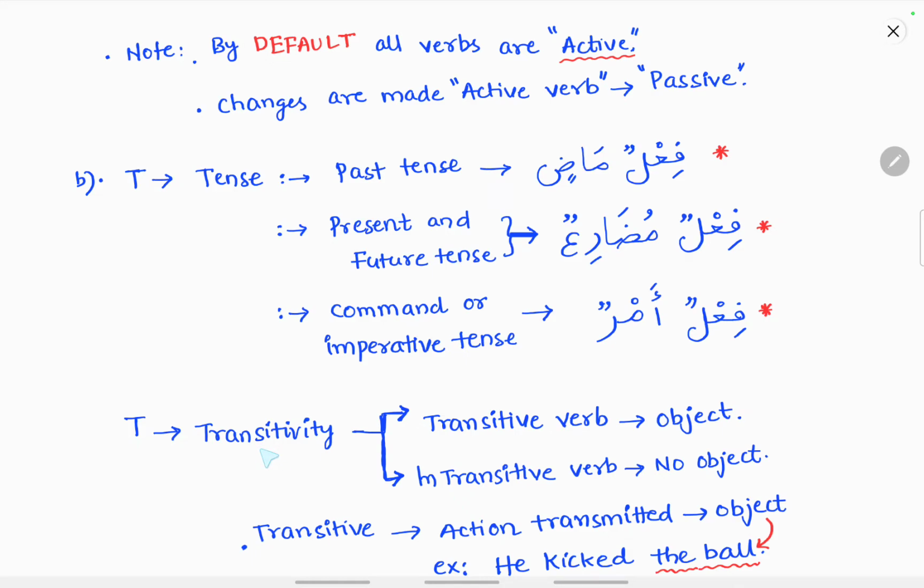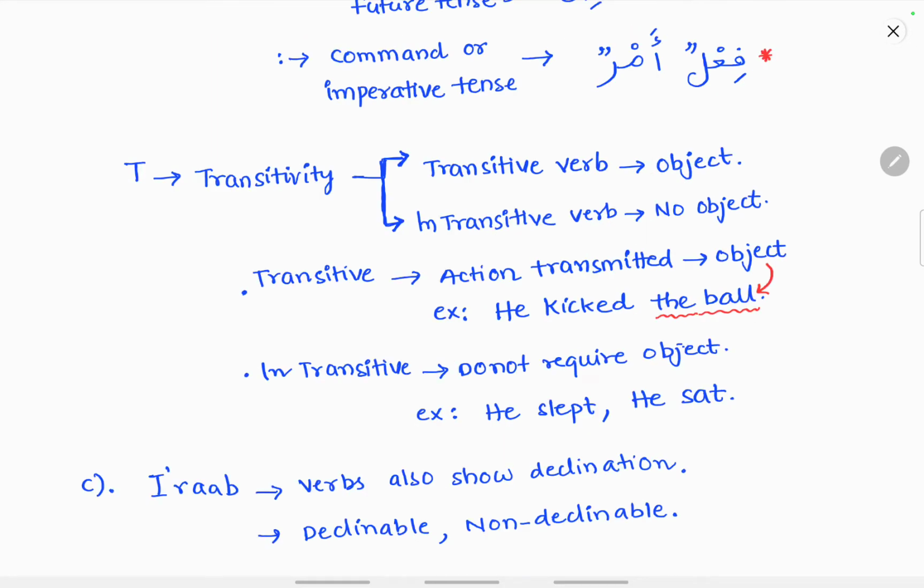Now coming to transitivity. Based on transitivity, the verbs are divided into transitive verbs and intransitive verbs. A transitive verb requires an object, and intransitive verbs do not. For example, he kicked the ball. The kicking action is being transferred to the ball, so the ball is an object. The verb which requires an object to complete its meaning is known as a transitive verb. Intransitive verbs do not require an object to complete their meaning, for example, he slept, he sat.